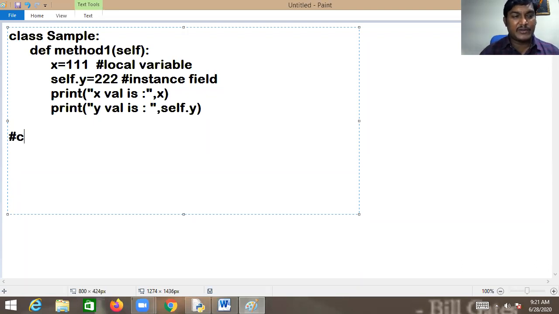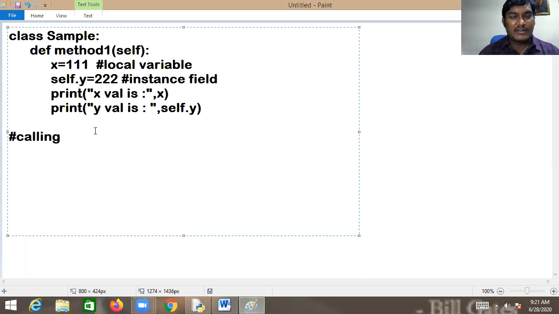Now I want to go with calling. What is my intention? As I said, I want to write method1. When you write it like this, immediately you will get an error. Reason: what is method1? Method1 is a part of the class. If method1 were outside of the class, you could call it directly. But here method1 is a part of the class.